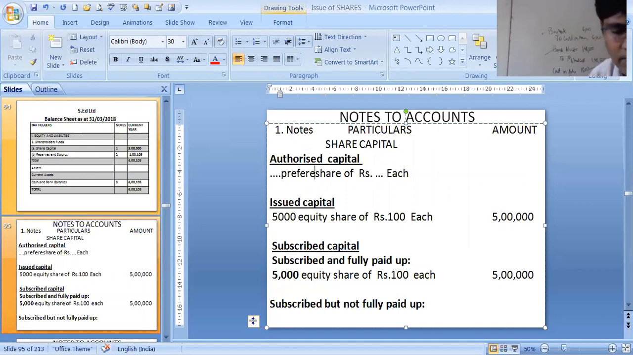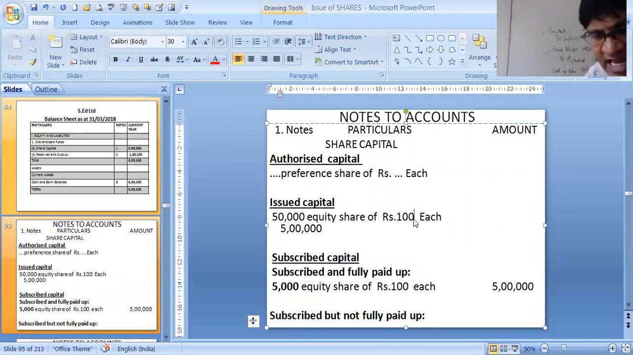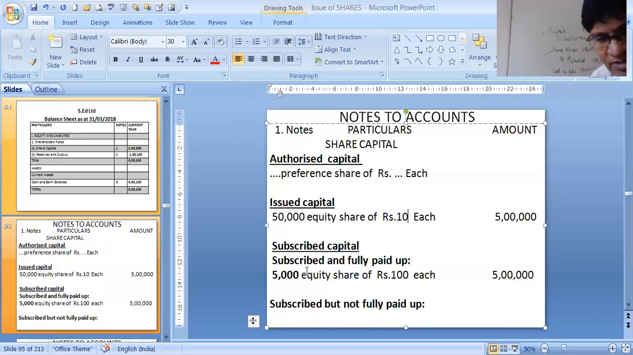Sir, this format we have to learn. This one you have to mug up. Issued capital. You have to write authorized capital. Then preference shares is not given anything in the sum, so you have written dots, nothing in the amount column. Issued 50,000 equity shares of rupees 10 each. Remember, 5 lakhs. Subscribed and fully paid up. There was no partly paid up over here. Everybody has paid within time, within March. So it was 50,000 into 10 each. That is 5 lakhs.